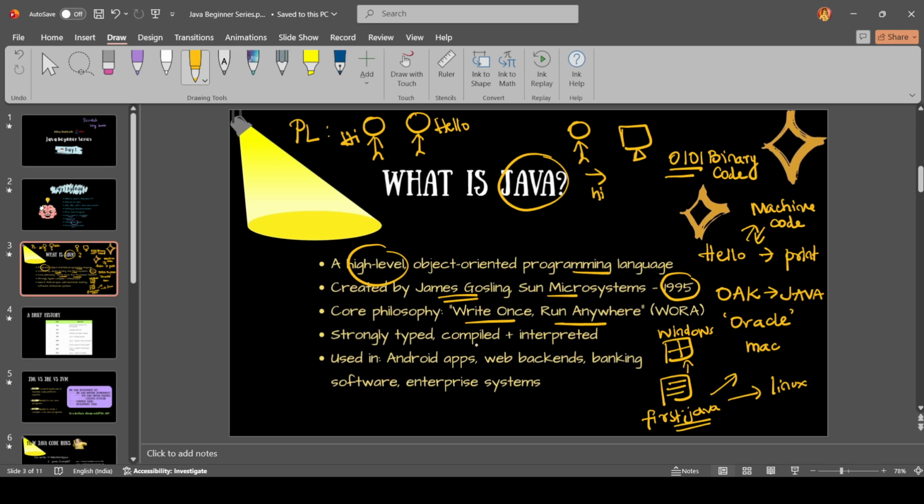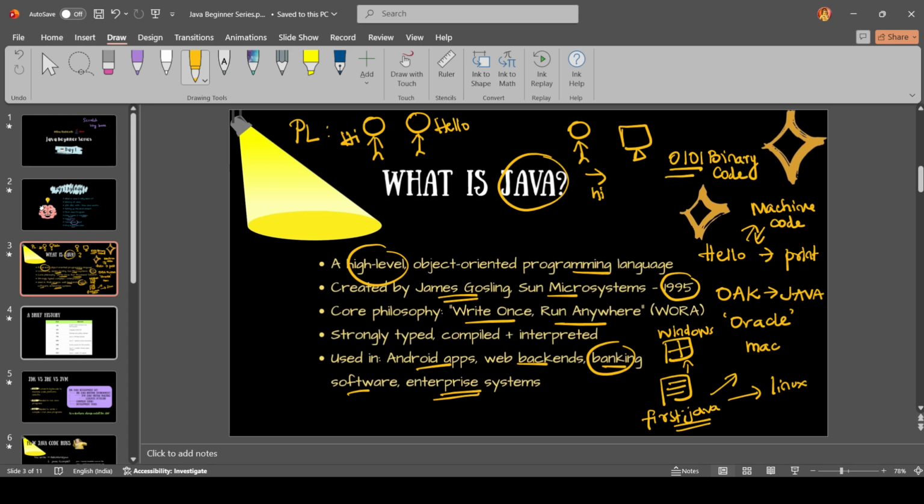So it is a strongly typed, compiled plus interpreted language. We'll also see what a compiler is and what an interpreter is. Okay, so why should we learn Java? Java is basically used in creating Android apps in Android Studio. We also use Kotlin, but Java is more widely used. And for backends, it is very widely used in website creation and web development, and for secure software like banking systems. Several enterprise systems still use Java.